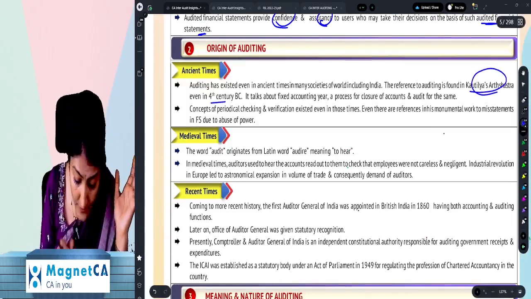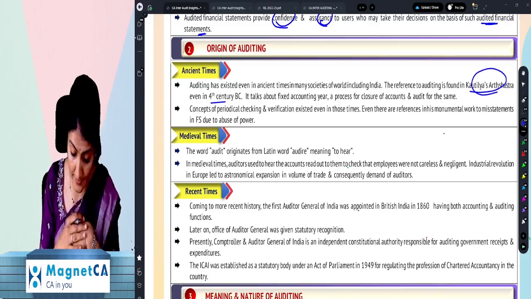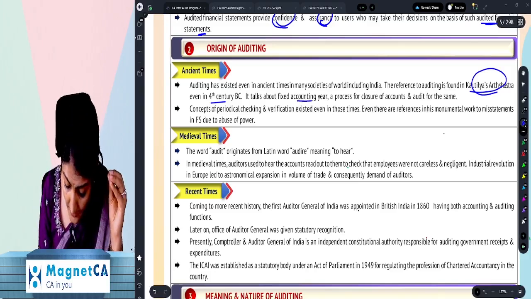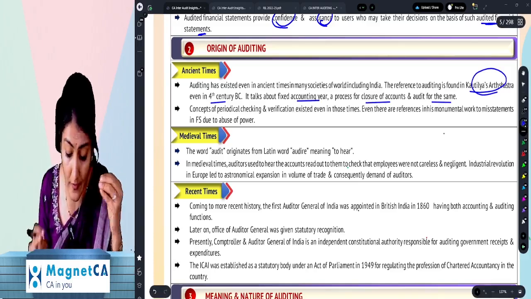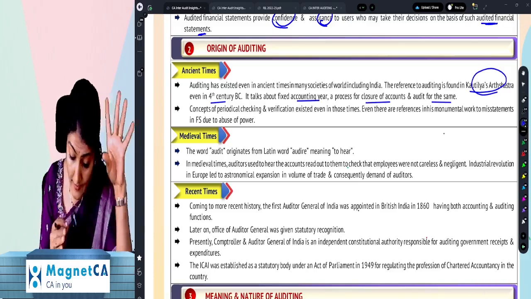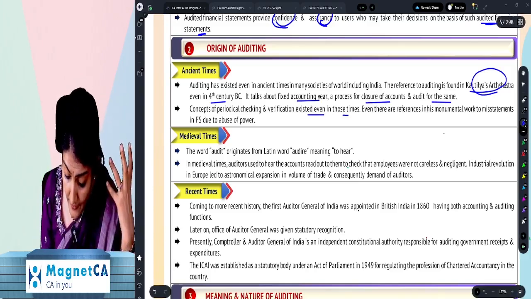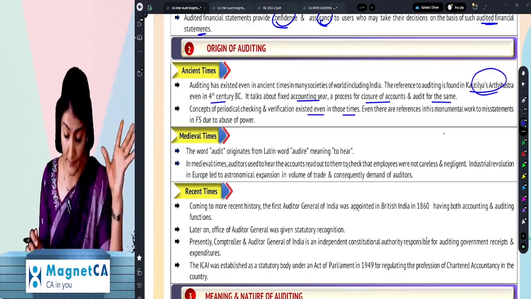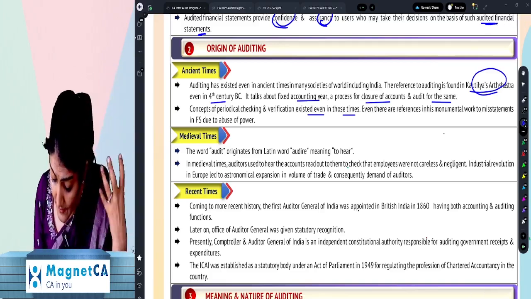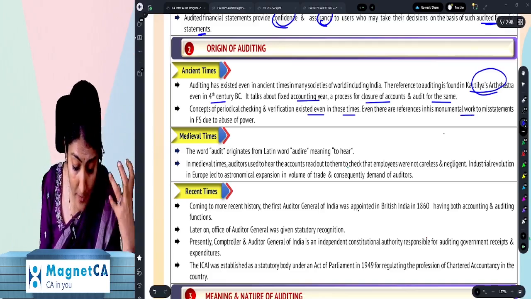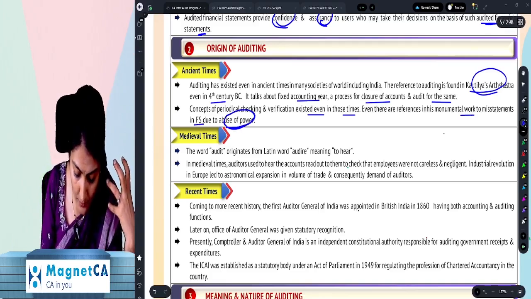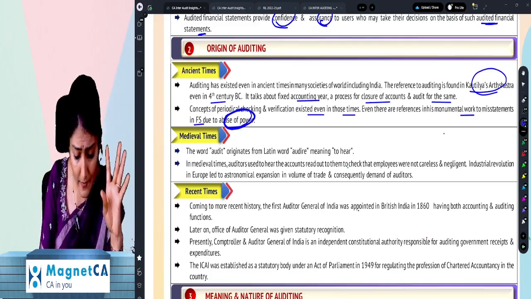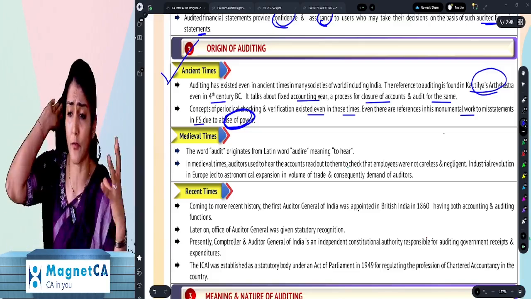Even in the 4th century BC, before Christ, it talks about a fixed accounting year, a process for closure of accounts and audit for the same, right? So the concept of periodic checking and verification existed even in those times. Right? And even there are references in this monumental work to misstatements in financial statements due to abuse of power. Right, so that is the ancient reference of the audit.